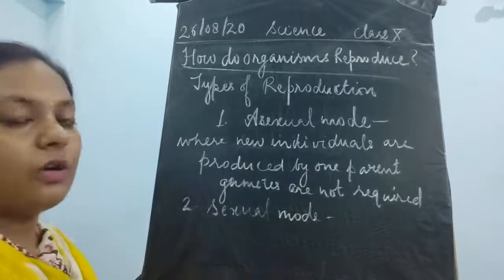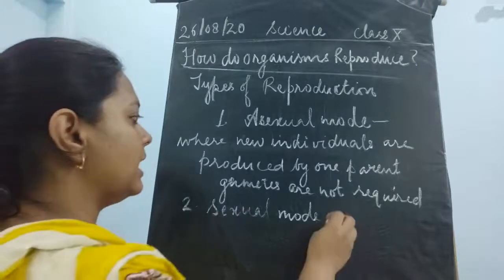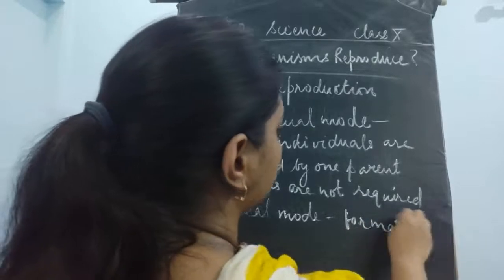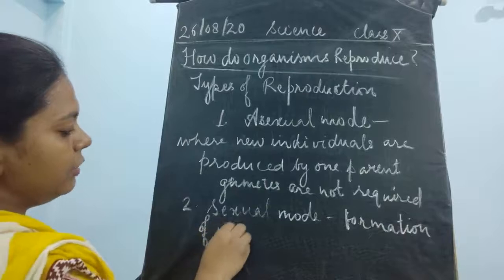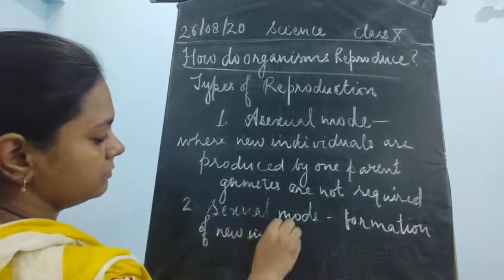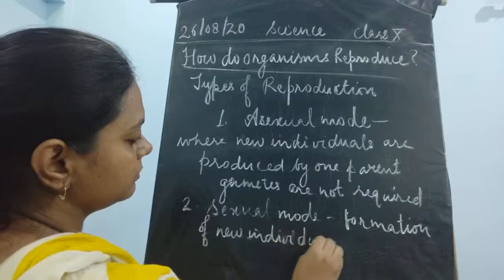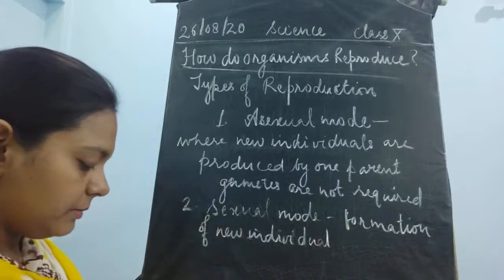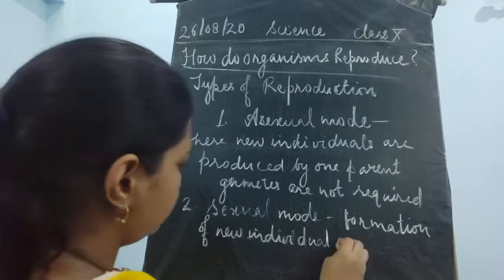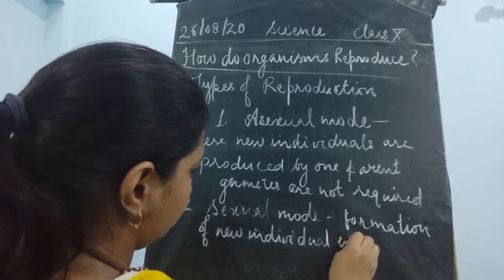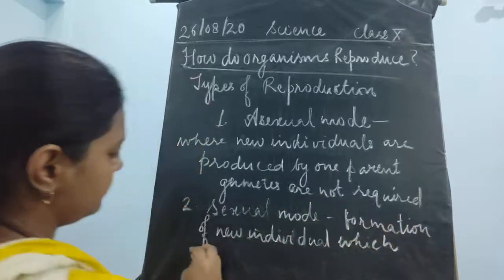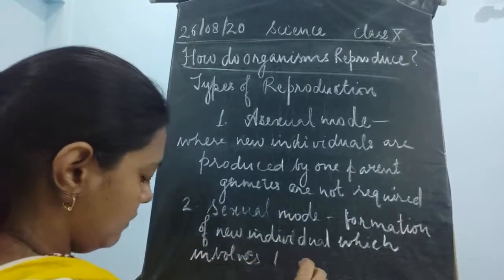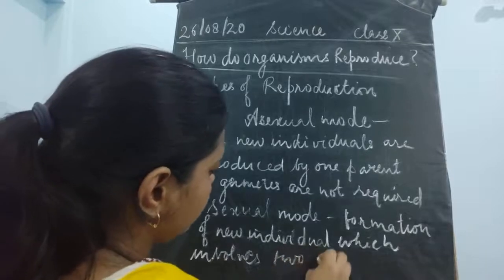This is just the opposite of the asexual mode of reproduction, which means the formation of a new individual taking place, which involves two individuals.